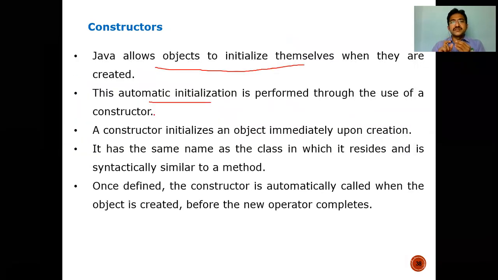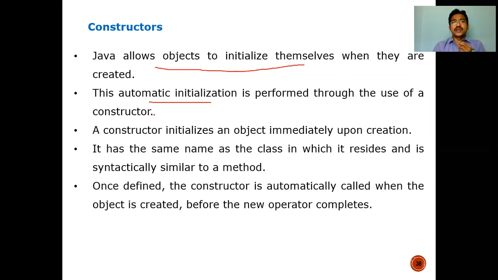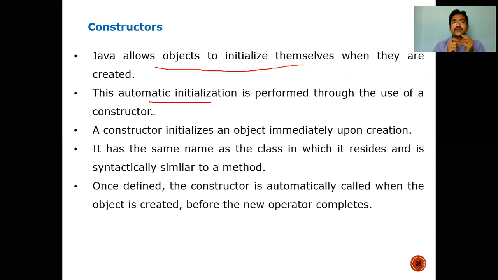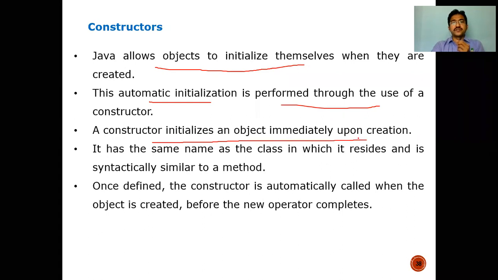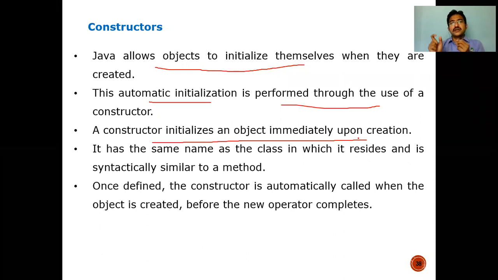So what is object creation? Object creation is to map a particular class, so that it becomes a class object. To become a class object, what is mapped between object creation and the class is the constructor. So the automatic initialization is performed through the use of a constructor. The definition of a constructor is: a constructor initializes an object immediately upon creation. Once the object is created, the constructor automatically initializes, meaning it assigns the total class to that particular object.